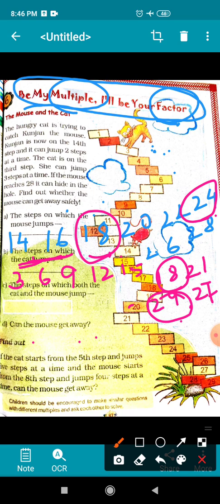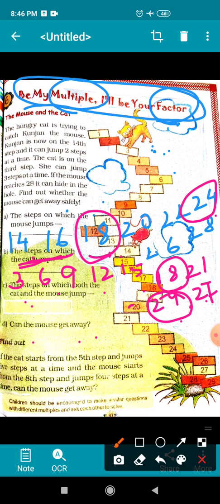Okay. Similarly, 3, 6, 9, 12, 15, 18, 21, 24, 27. These are the multiples of 3. And 3 is divided by 3. 6 is also divided by 3 completely. 9 is also divided by 3 completely.